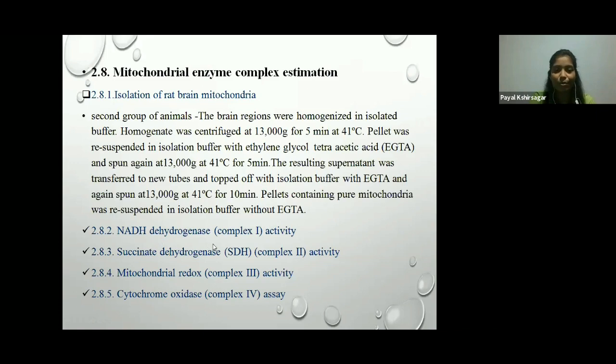Then NADH dehydrogenase, that is complex 1 activity, succinate dehydrogenase, that is complex 2 activity, mitochondrial redox, that is complex 3 activity, and cytochrome oxidase, complex 4 activity. NADH dehydrogenase, succinate dehydrogenase, and cytochrome oxidase are recorded by the spectrophotometer. Only the mitochondrial redox complex 3 activity is measured by ELISA.